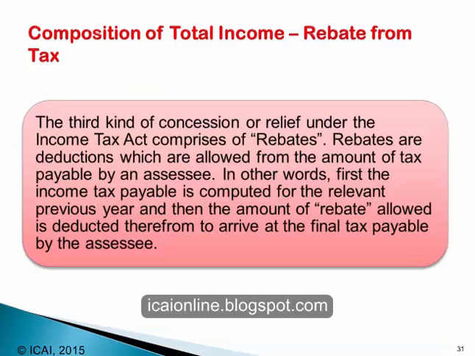Finally, there is a third kind of relief which is called rebate from tax or simply rebate. The third kind of concession or relief under the income tax law comprises rebates. Rebates are deductions which are allowed from the amount of tax payable by the assessee. In other words, first the income tax payable is computed for the relevant previous year and then the amount of rebate allowed is deducted therefrom to arrive at the final tax payable by the assessee. Now, please understand that the difference between a deduction and a rebate is that deduction is allowed from income and rebate is allowed from the amount of tax payable by the assessee.